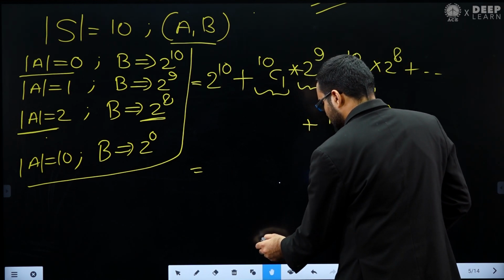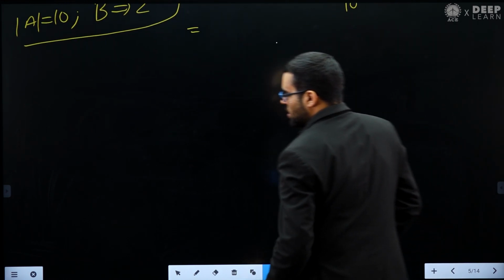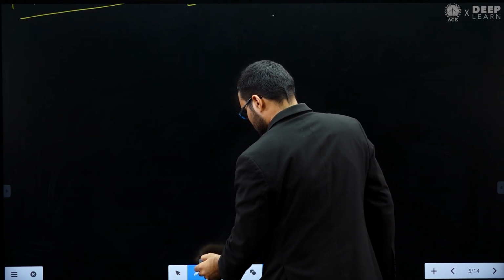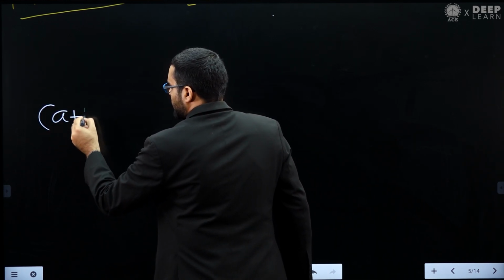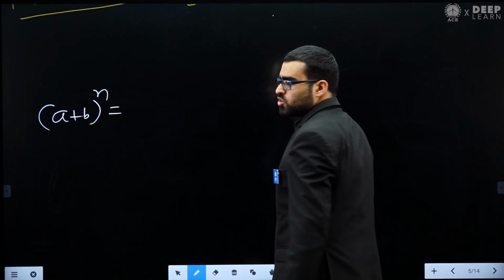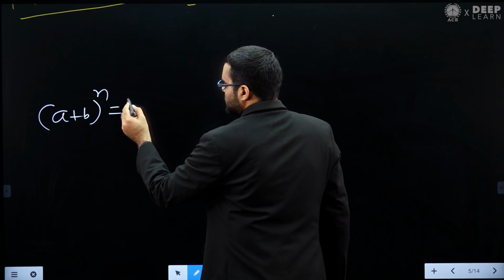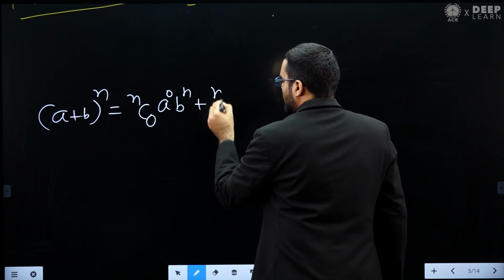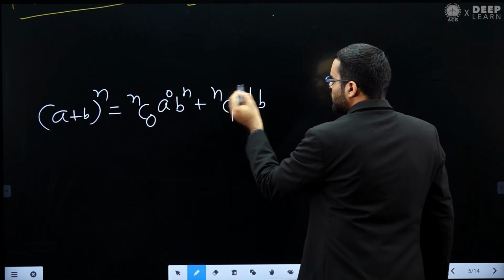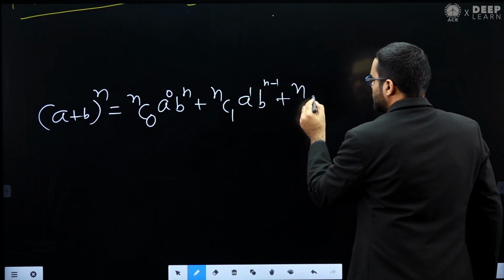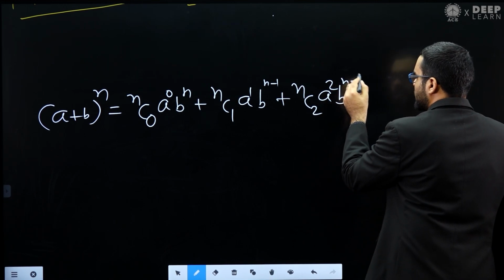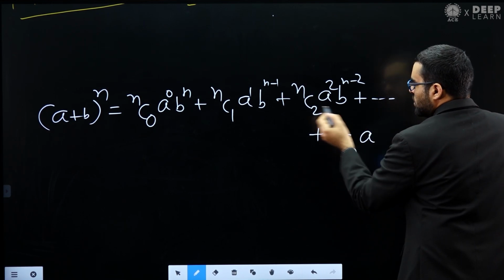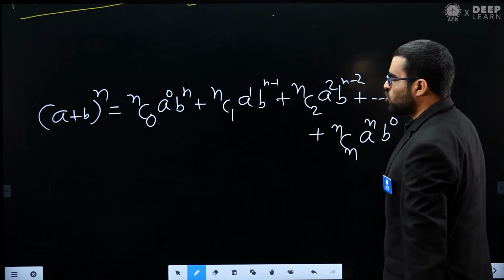The binomial theorem says: (a plus b) power n, where n is a positive integer, equals nC0 a power 0 b power n, plus nC1 a power 1 b power n minus 1, plus nC2 a power 2 b power n minus 2, and so on, up to nCn a power n b power 0. This is the binomial theorem that we have.